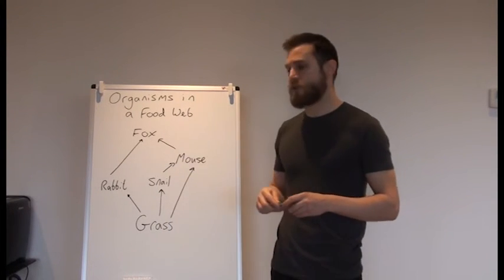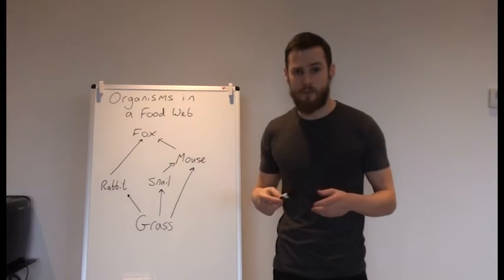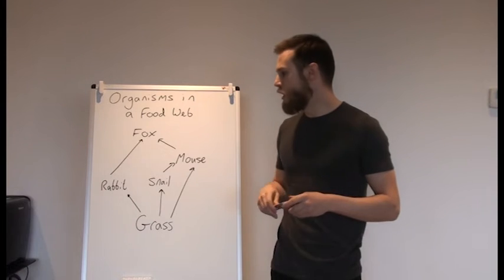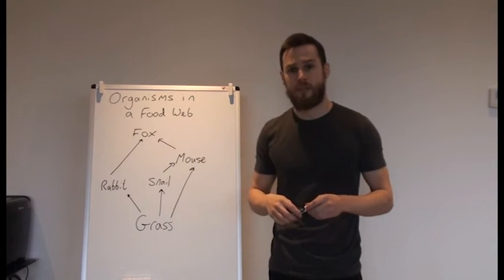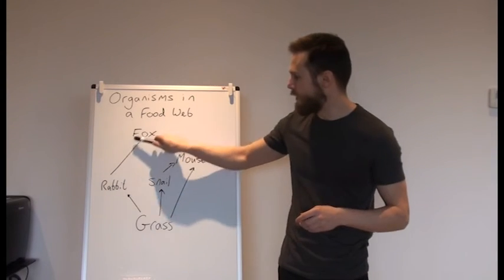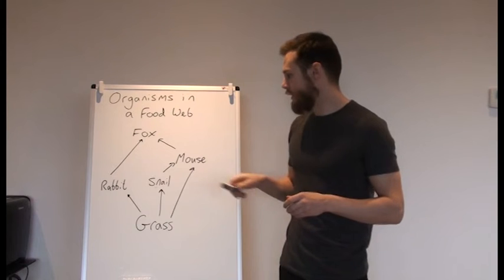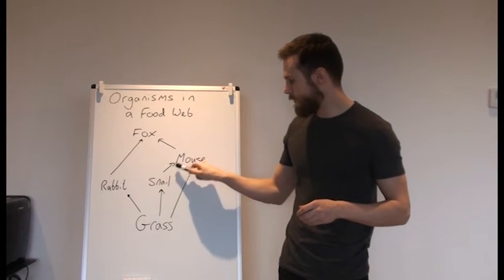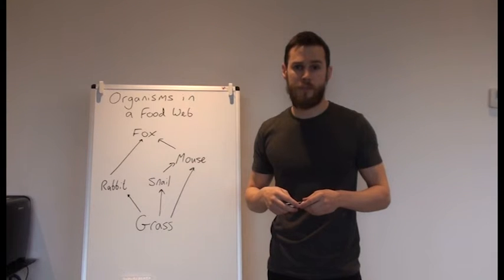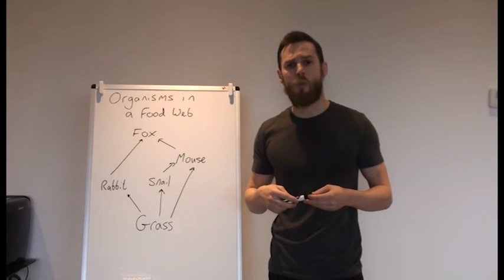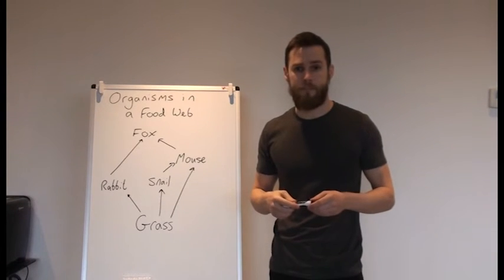Finally, we have a fox. Now, a fox is known as a carnivore. It's a carnivore because it only eats other animals and it does not eat plants. The fox following this particular food chain is a secondary consumer. The fox following this food chain is a tertiary consumer. So these terms will depend on which food chain you're looking at within this food web.